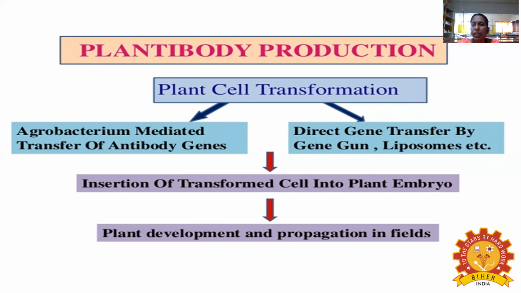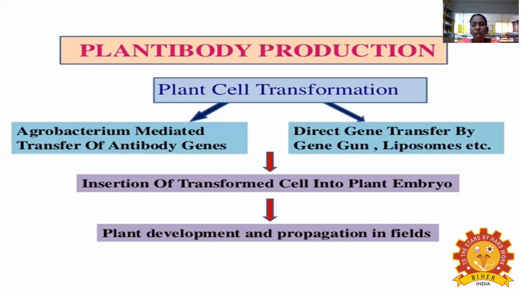Gene transfer by gene gun, that is called the micro injection method, or the shotgun method, or gene gun method, is used. Another one is called liposomes. What are liposomes? The micelles fuse with the water to form the liposomes. The liposomes act as a very good carrier for the transfer of the gene from one cell to another, and transfer it into the plants.